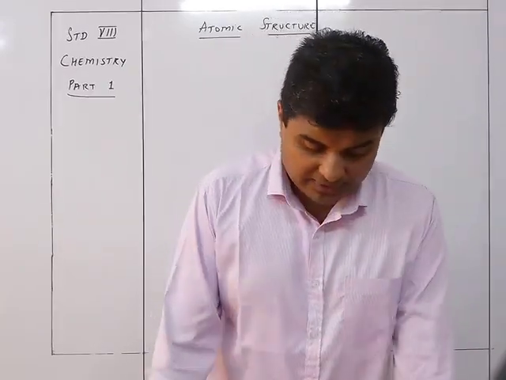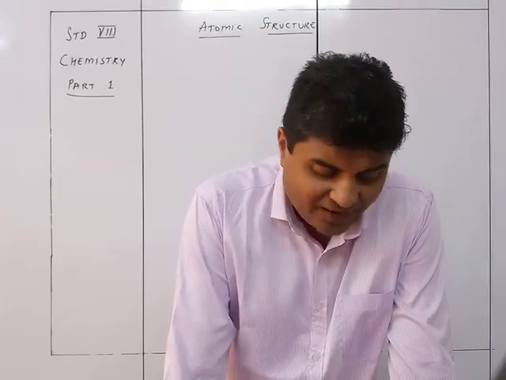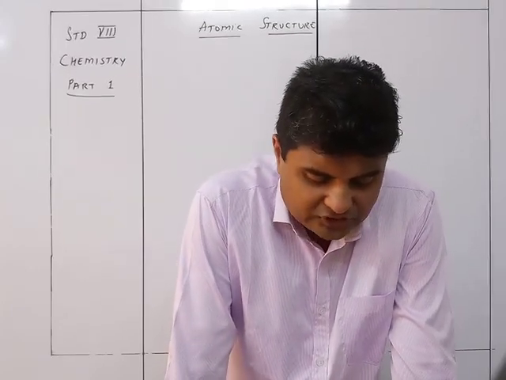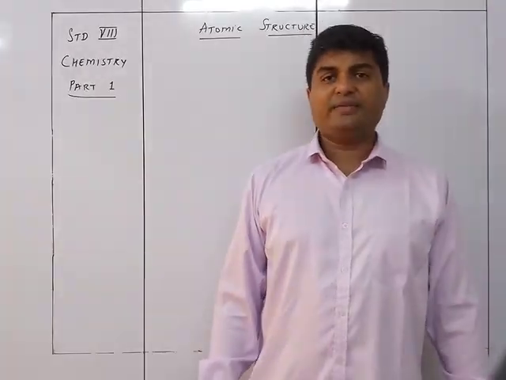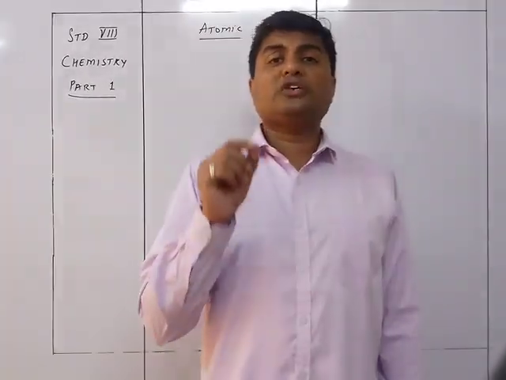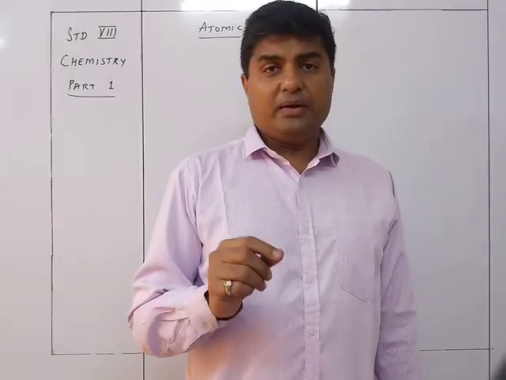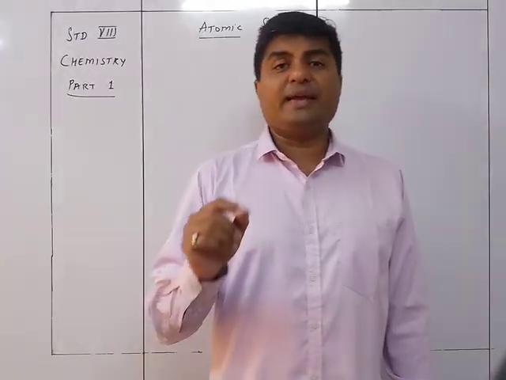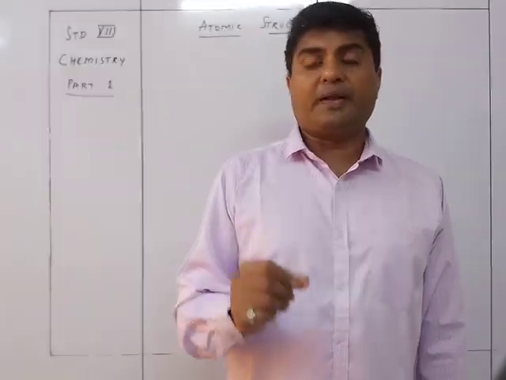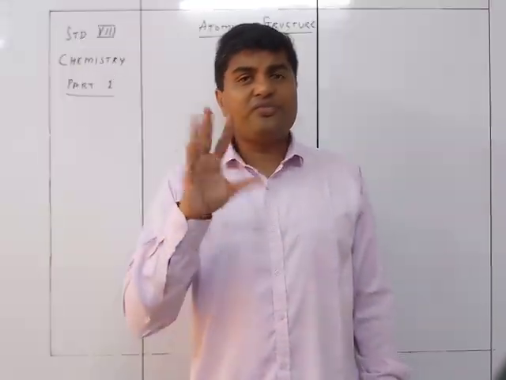So molecules, or the compounds, are going to be formed when combination of atoms takes place in whole number ratios. And the final point is, an atom is the smallest unit of matter which takes part in a chemical reaction. So he said that an atom is the smallest particle of an element which takes part in a chemical reaction. There cannot be anything else smaller than an atom which is going to take part in a chemical reaction. So we saw the 5 parts over here.